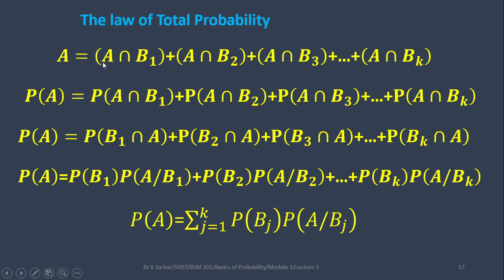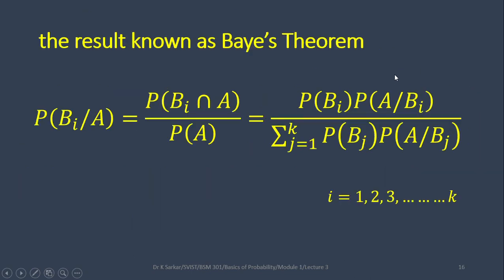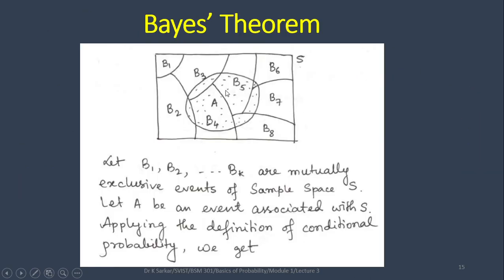A can be written as A intersection B1 plus A intersection B2 plus A intersection B3 up to A intersection Bk. You see in this figure, A can be written in this way up to k.